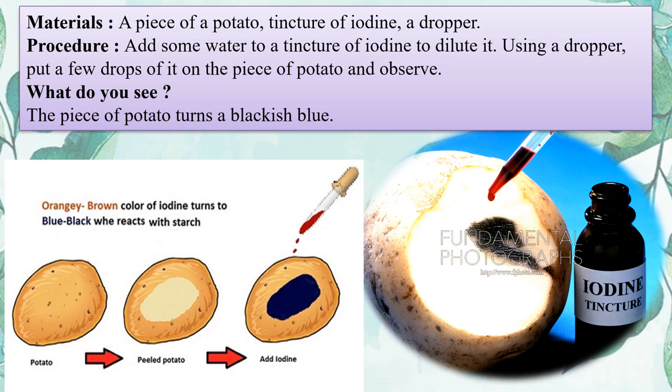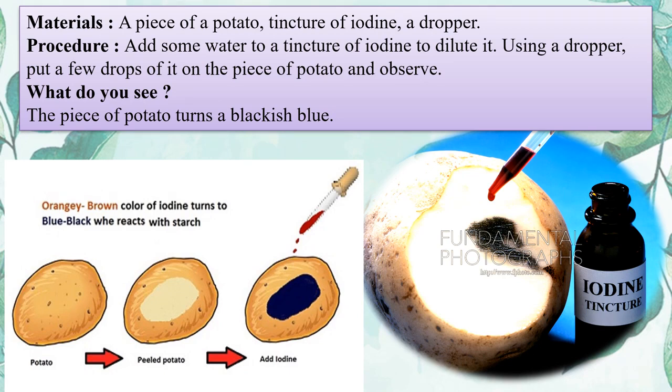Now, what you're supposed to do is add some water to the tincture of iodine to dilute it. Okay? Using a dropper, put a few drops of it on the piece of potato and observe. If you take this dropper and put a few drops of iodine tincture on the peeled surface of the potato, you will notice that the piece of potato turns blackish blue. Here in this picture you can clearly see that the peeled potato region has become blackish blue.